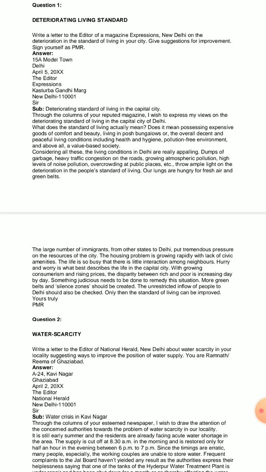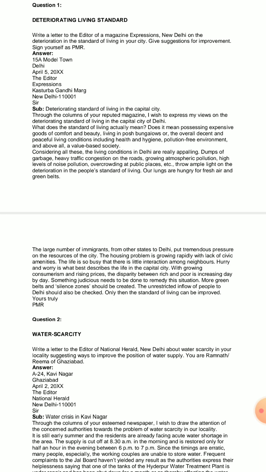How will we proceed? On the left hand side at the very beginning, the landmark address and all those things have to be given. So, here you can find it is given 15A Model Town Delhi. Now, these things you have to create on your own. Then obviously date and year you can mention, just like I have given here 5th April. Then you can mention any year. Then in the next line it is the editor.